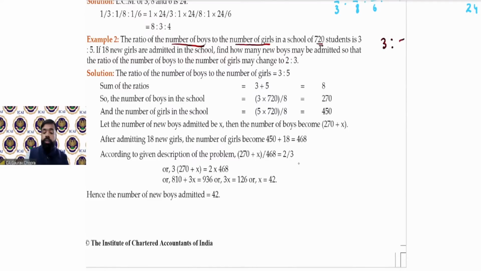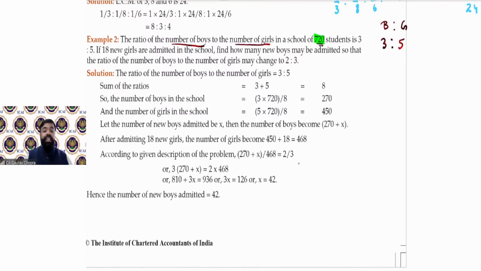Now, in such language-based questions, what is important is to understand what is given in the question and what we have to find out. So 3 denotes boys and 5 denotes girls, because in the language, boys is written first, then girls. So boys is to girls is 3:5. And in total, the number of students are 720. These many students are there in the school.